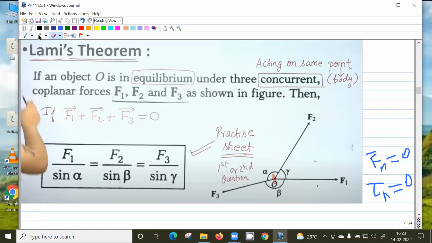So the net force F1 plus F2 plus F3 should be how much? Zero, to be in equilibrium. And for F1 plus F2 plus F3 to be zero, what is the condition geometrically or vectorially? In terms of geometry, it should form a closed figure.